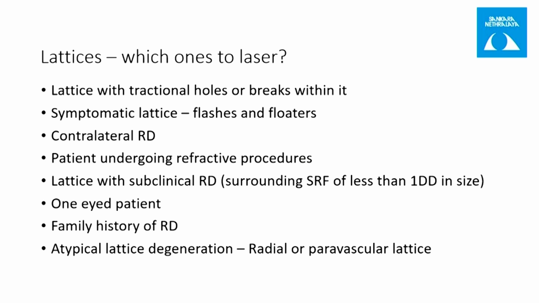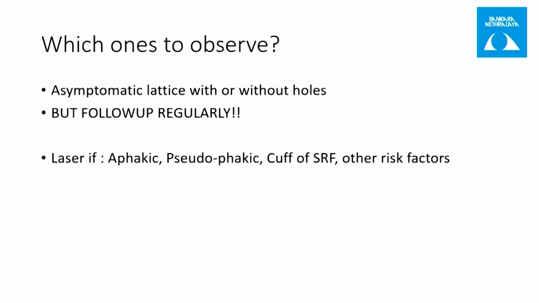Contralateral RD, as Dr. Ramya asked, like could we have observed? So since that patient already had spontaneously attached retina, so he had history of RD, so we shouldn't observe and we should have treated, and he rightly did so. Patient undergoing refractive procedures or cataract surgeries, lattices with subclinical RD surrounding subretinal fluid of less than 1 disc diameter in size. One-eyed patients, family history of retinal detachment, or typical lattice degeneration, radial or paravascular lattices.